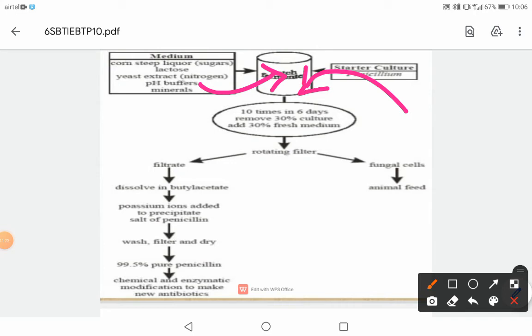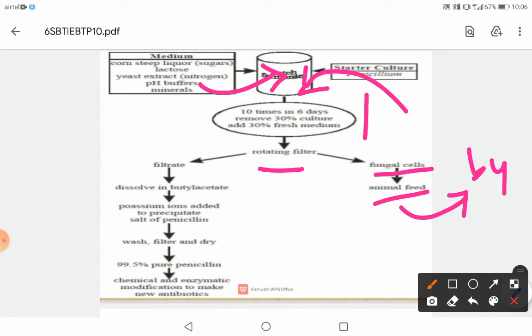Now you have everything, and it is allowed to ferment for 6 days. Remove 30% of the culture media, and 30% fresh media is added. Then it is passed through the rotating filter. After the fermentation is over, we get a fungal mass, and it can be used as animal feed. It's a byproduct.